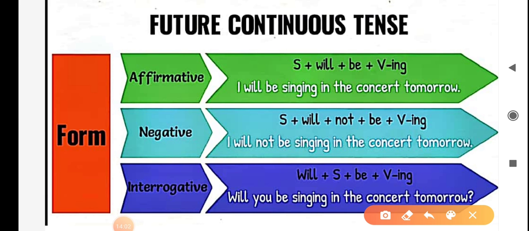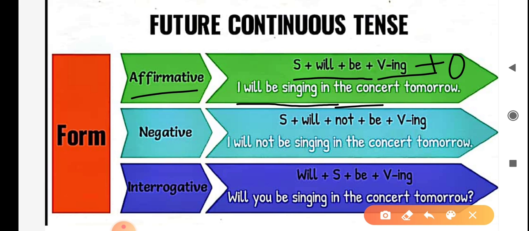Let's discuss the format for the affirmative sentence, negative sentence and interrogative sentences in future continuous tense. First, affirmative sentences and the structure is subject plus will plus be plus first form of the verb plus ing plus object. For example, I will be singing in the concert tomorrow.